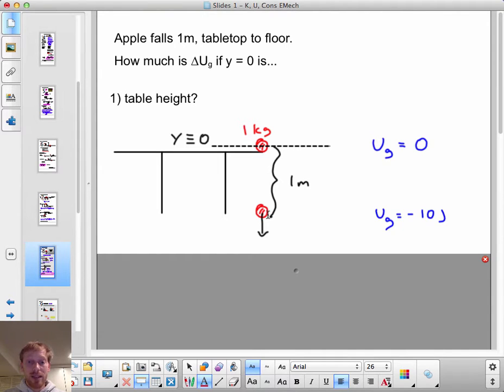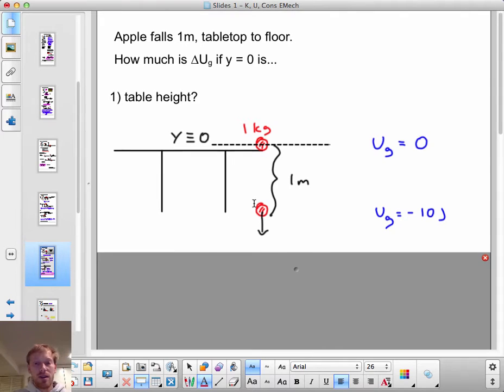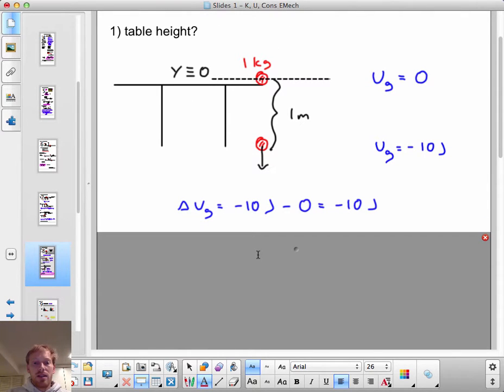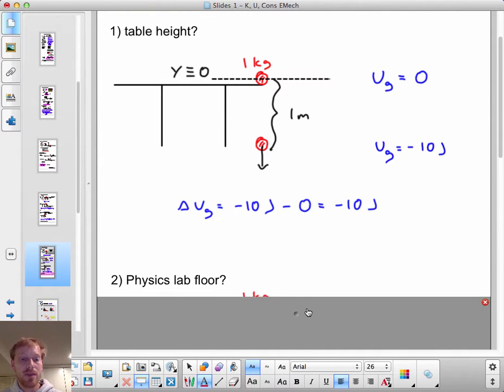Mass of 1 kilogram times g, 10 meters per second squared, times y in this situation, negative 1 meter, so that's minus 10 joules. So we have a change in gravitational potential energy of final minus initial, minus 10 minus 0, which is minus 10 joules.